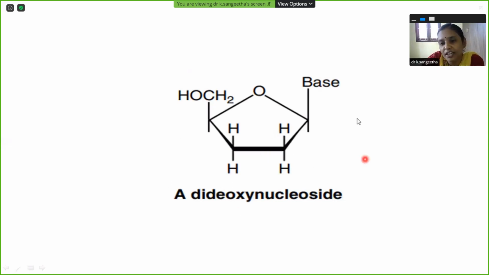It is a nucleoside. It acts as an antiretroviral therapy. Here you can see there is a deoxy form of this nucleoside that cannot replicate the cells. So it is mostly used for HIV treatment. Okay.